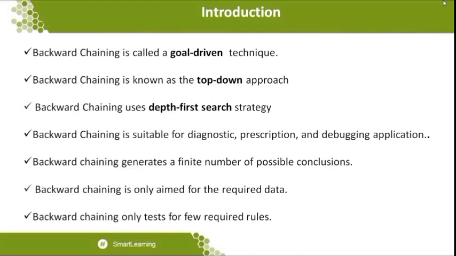Backward chaining is called a goal-driven approach, whereas we already know forward chaining is called a data-driven approach. Backward chaining is a goal-driven technique, where we retain the goal, which is the shallowest node. I already told what the shallowest node is: the node that will not have further expansion. The node which does not have any child nodes is called the shallowest node, the last node in the tree. And once we reach this node, that is, once we reach the goal, we ask whether the goal which we reached is right or not.